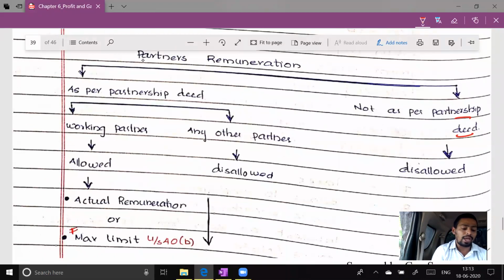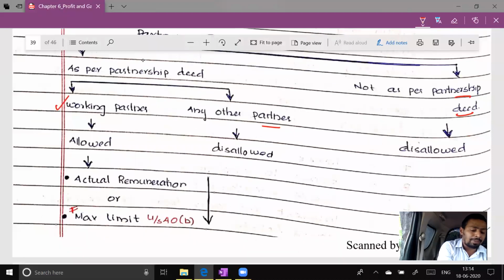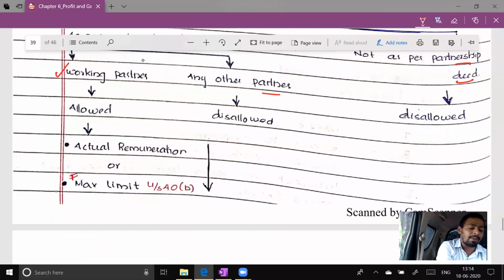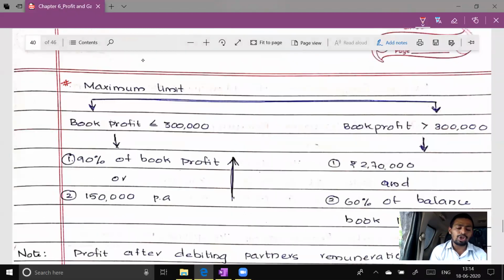Therefore, they say, if it is as per the partnership deed, then you must pay only to working partners who are working on a day-to-day basis. You should not make payment of salaries to sleeping partner, dormant partner, nominal partner. You should only make payment to active partner and working partner. So if it is paid to any other partner, it will be disallowed. If it is paid to working partner, it is allowed. But we will compare actual remuneration and maximum limit given under section 40B. If it is within the limit, allowed. If it is beyond the limit, then up to the limit allowed, and excess will be disallowed. For that, you need to know the limit.